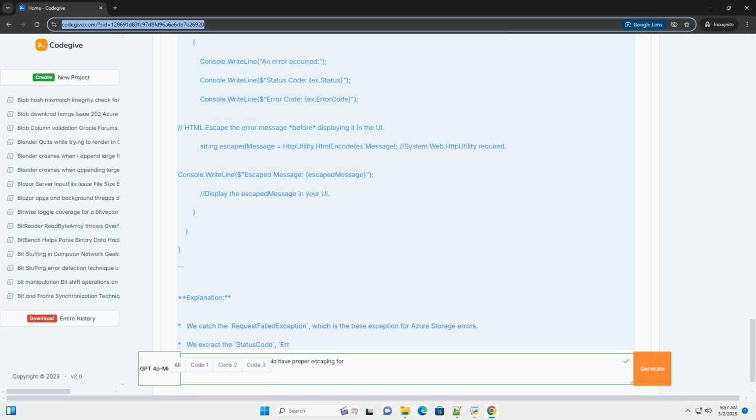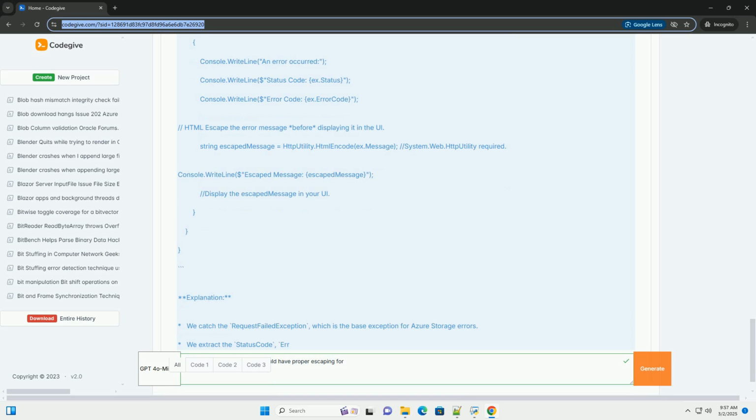4. Practical code examples, multiple languages. Here's how to handle Blob service error responses and escape them correctly in various programming languages. 4.1 C# .NET. Explanation: we catch the RequestFailedException, which is the base exception for Azure storage errors.